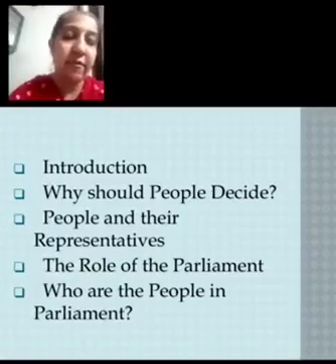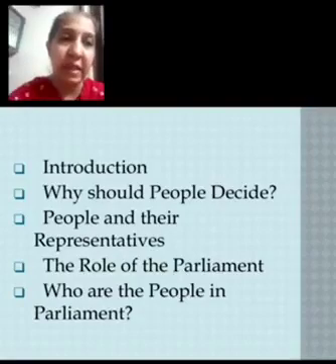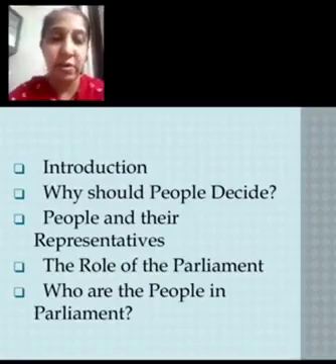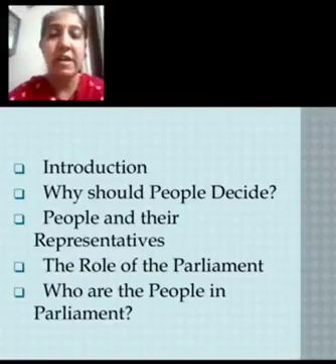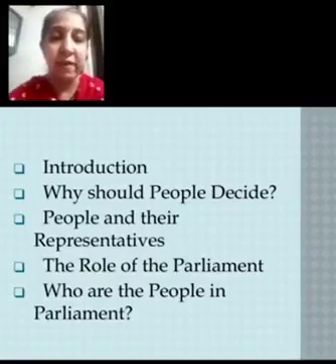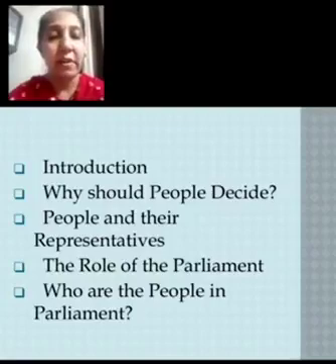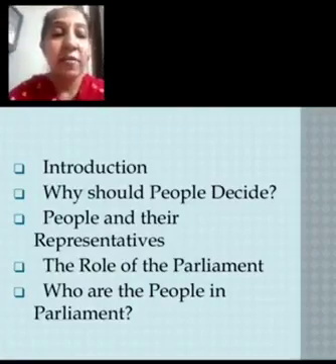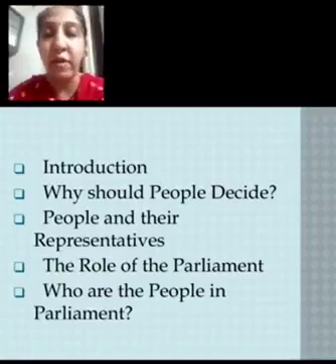Then the main function of parliament is to legislate, that is to elect the national government, to control and guide the national government, and also to make laws and policies, that is to control the executive also. Then we saw that representative democracy should have representation through reservations for the SC, that is scheduled castes, scheduled tribes, as well as for women. Then the important terms we have learned in our chapter are the democratic form of government, that is government of the people, for the people and by the people. Then we learned about the universal adult franchise. You saw about EVMs also, that is electronic voting machines.